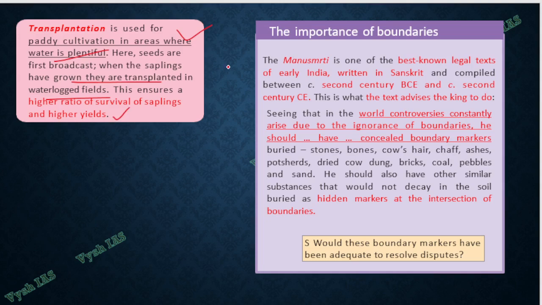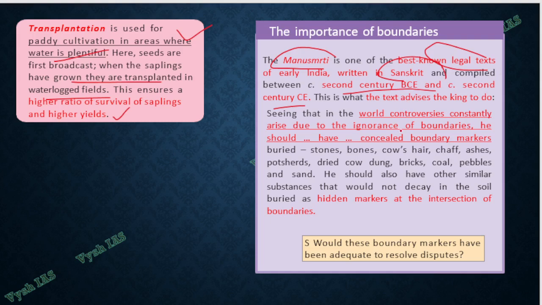As I told, many terms you will study in this book. And then there is the Manusmriti. It is one of the best known legal texts written in Sanskrit between the 2nd century BC and 2nd century AD. Make notes of all these things. There they advise the king on what they should do.